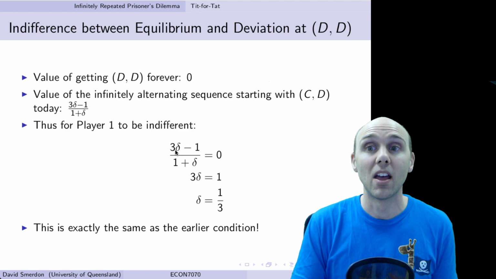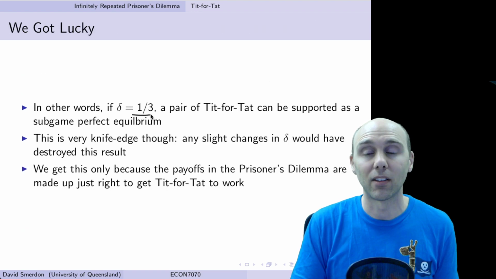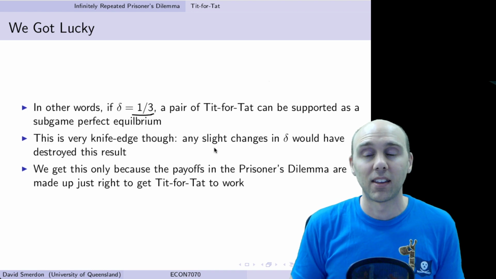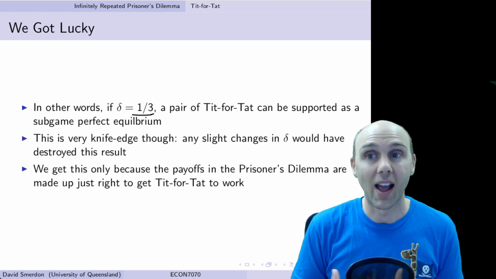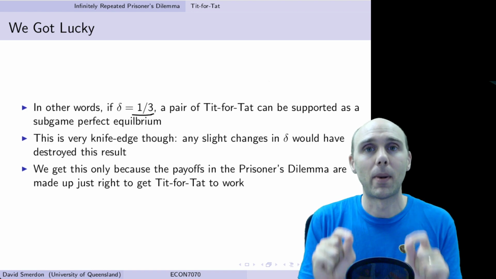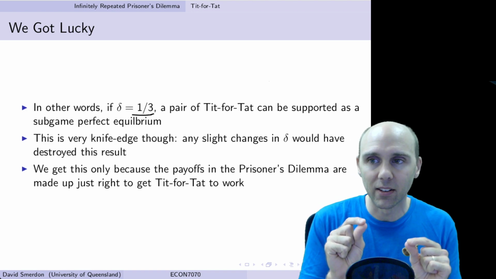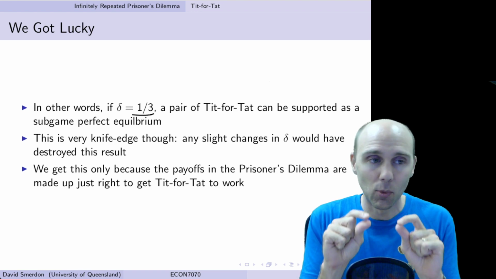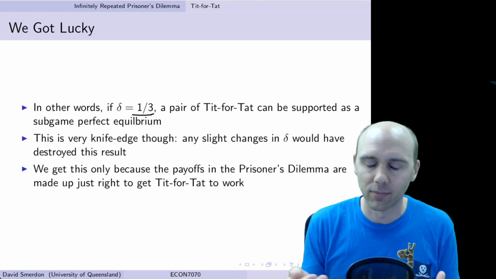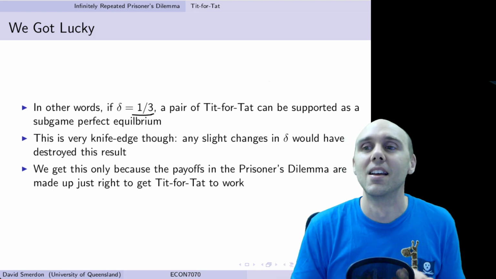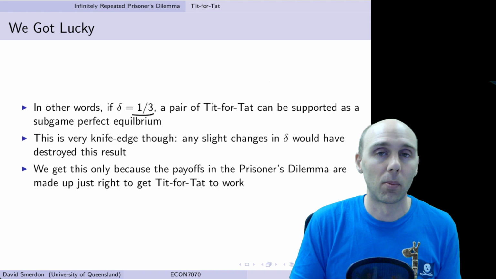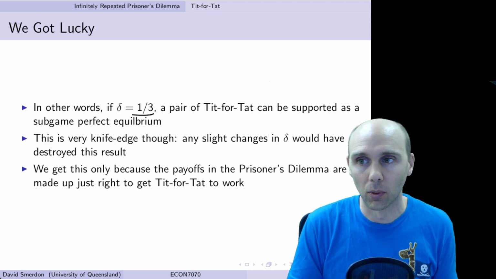So this tells us that if delta is equal to exactly a third, then 2 players who both adopt a tit-for-tat strategy can continue to play that forever as a subgame perfect equilibrium. But this is a very finely balanced equilibrium. That means if there's any small change in delta, such as 0.31 or 0.29, or 0.332, then we wouldn't get the result. We would not be able to sustain cooperation in a tit-for-tat subgame perfect equilibrium.